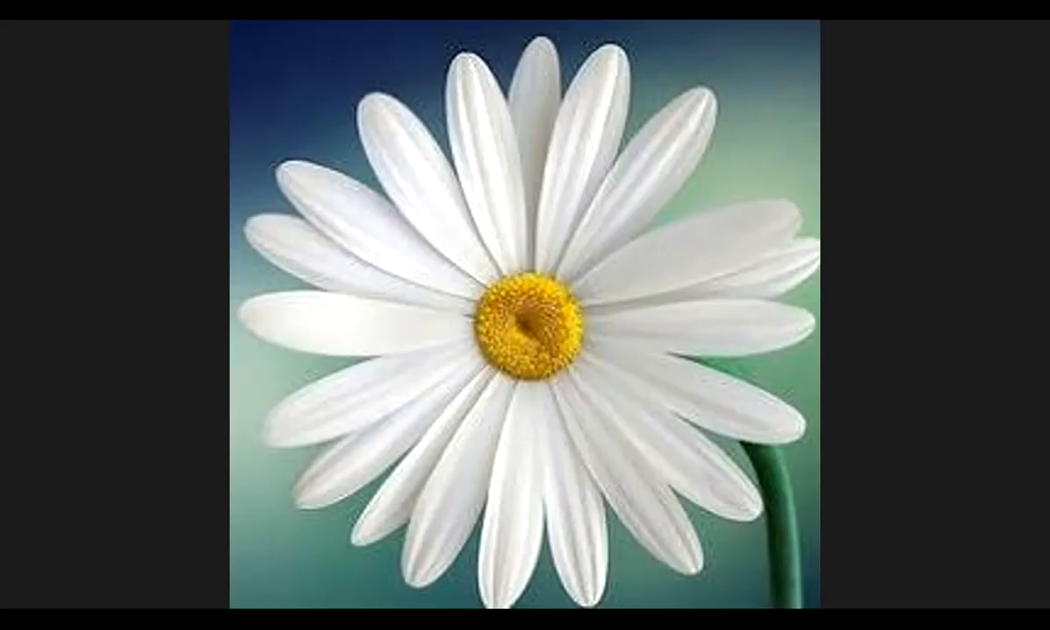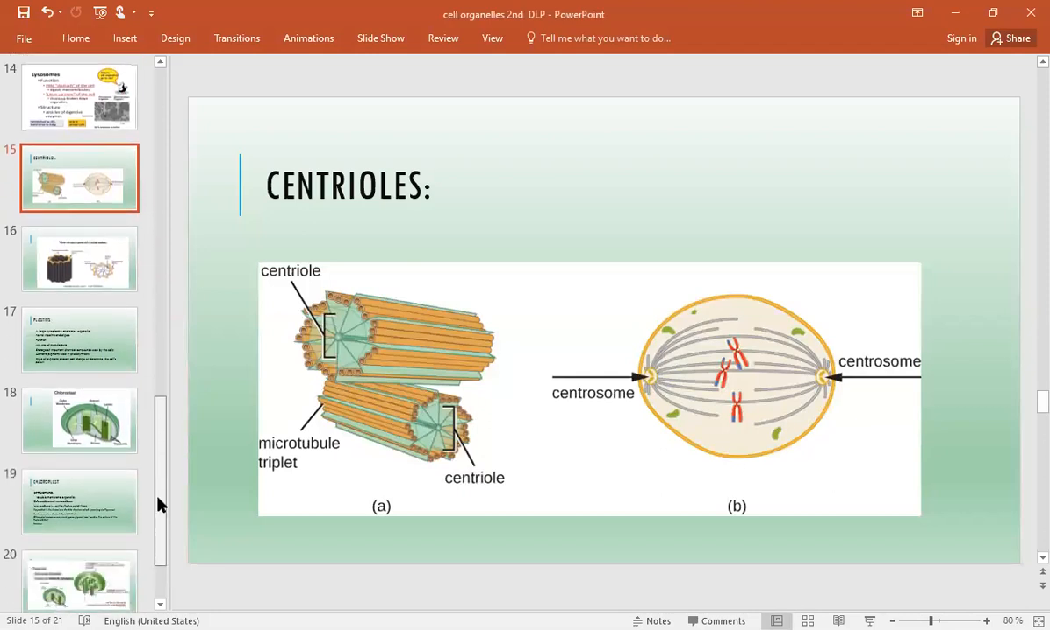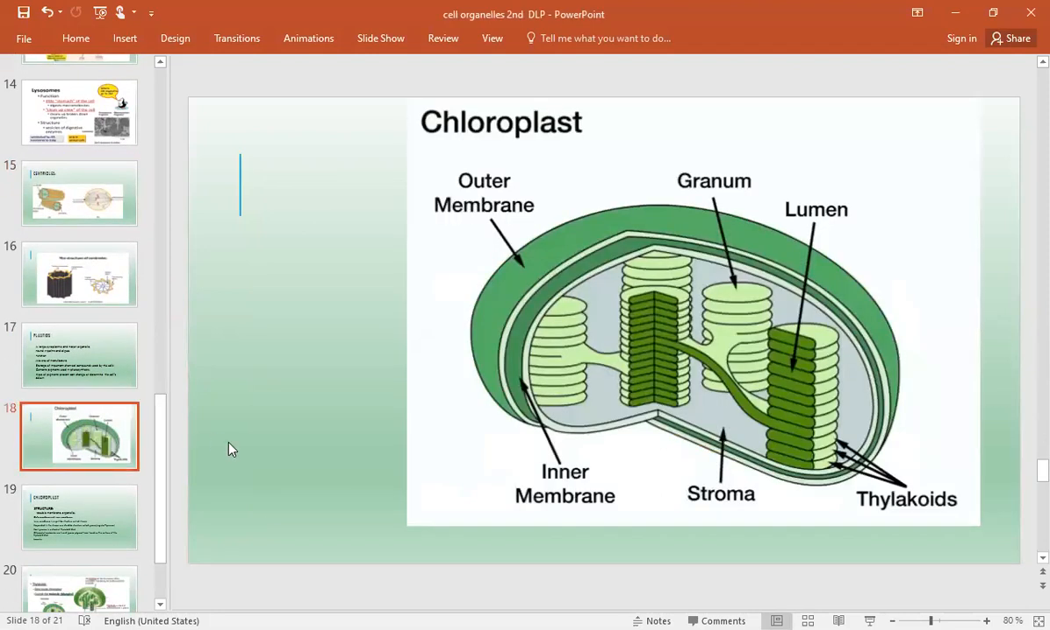Okay, then we are going to repeat where we are. Yes, we were with the centrioles. Now we come to the chloroplast. Here you can see the structure. If we just cut open the chloroplast, we will find the outer membrane, and then we have the stack-like thylakoids. Let's study the structure.